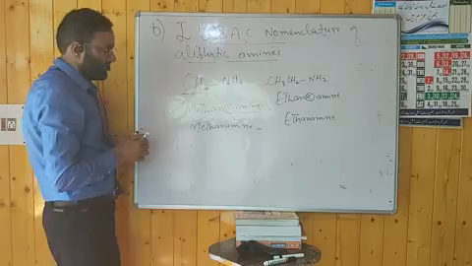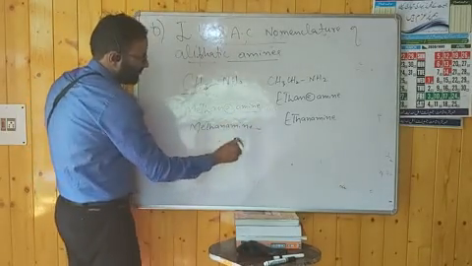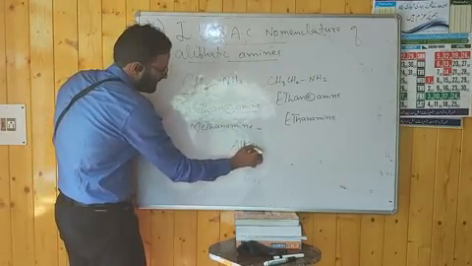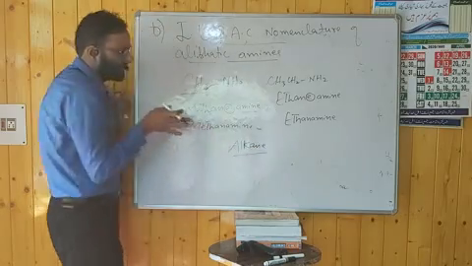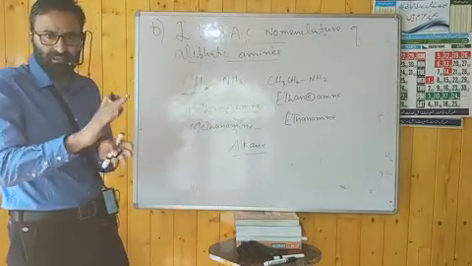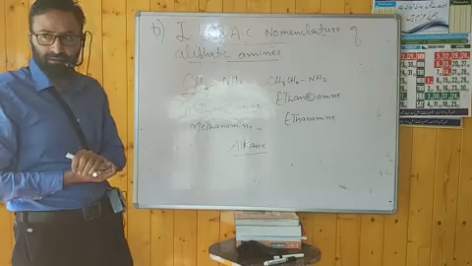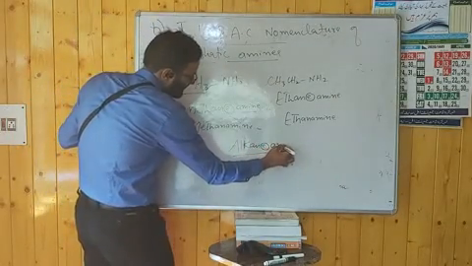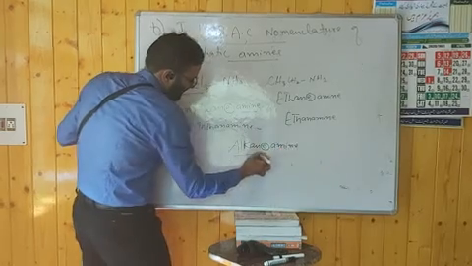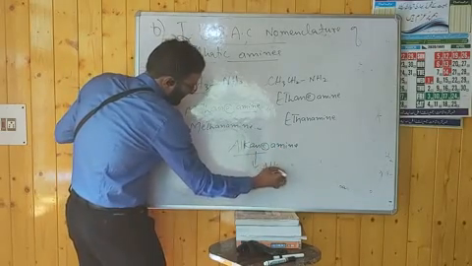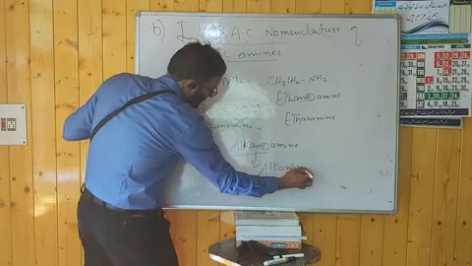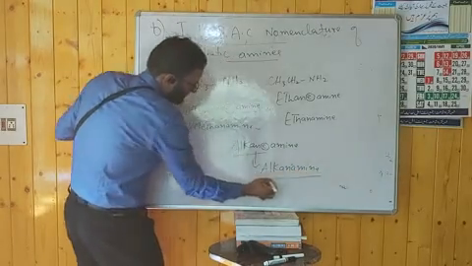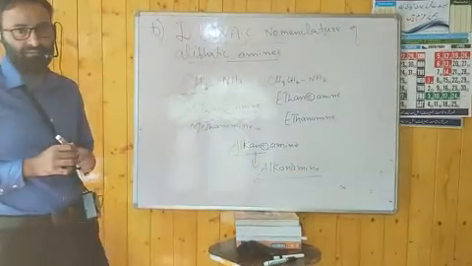You know the rules. Then what will be the general name? You have to simply see the alkane part, the number of carbon atoms in the principal chain. Then replace E by amine. You will get the IUPAC name, that is alkanamine. This is the general IUPAC name of aliphatic amines.